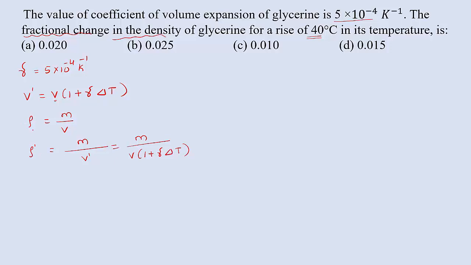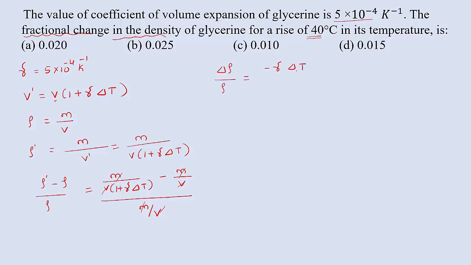So now we can easily find the fractional change in the density. Fractional change means rho dash minus rho divided by rho. This value we can calculate. Rho dash means m divided by V into 1 plus gamma delta T, minus rho, the initial density m divided by V, whole divided by m by V. So m by V will get cancelled. So the fractional change in the density of the glycerin, rho dash minus rho, can be easily written as delta rho divided by rho equal to minus gamma delta T divided by 1 plus gamma delta T.